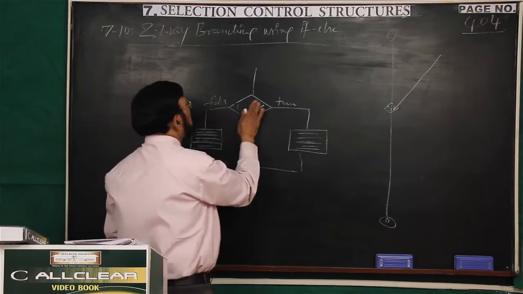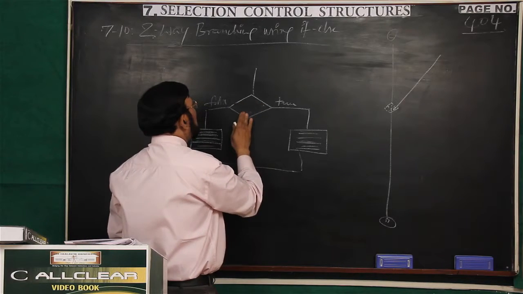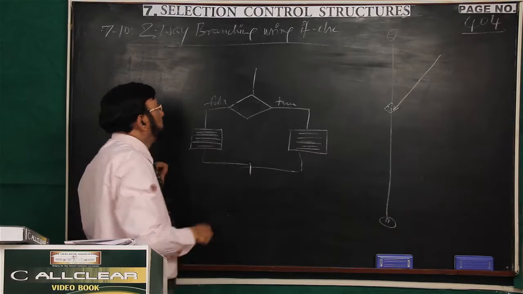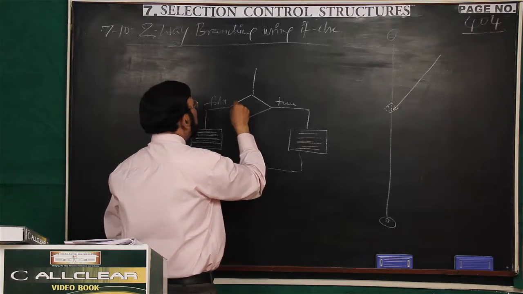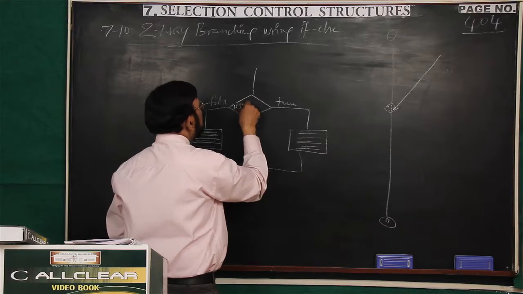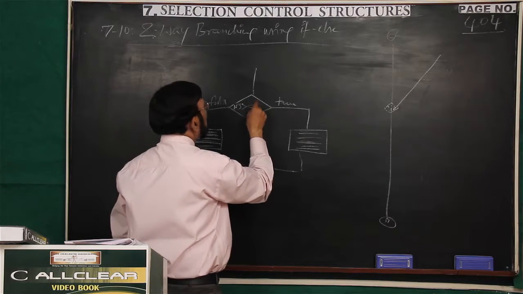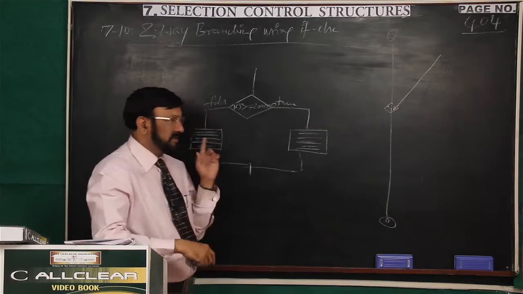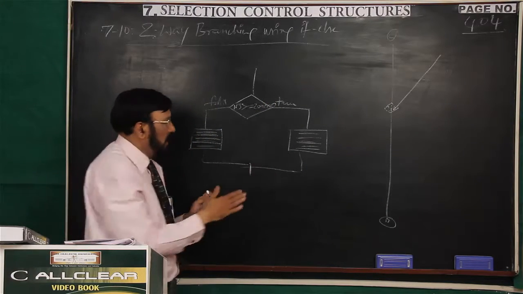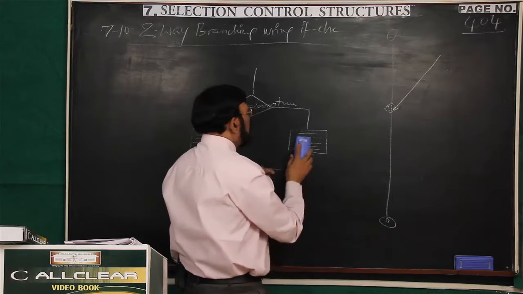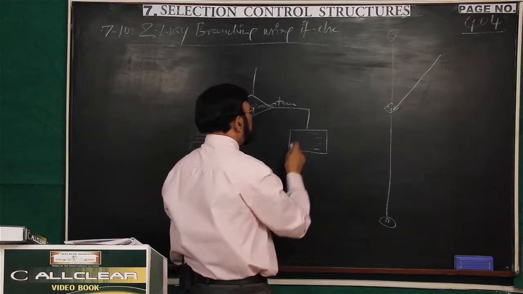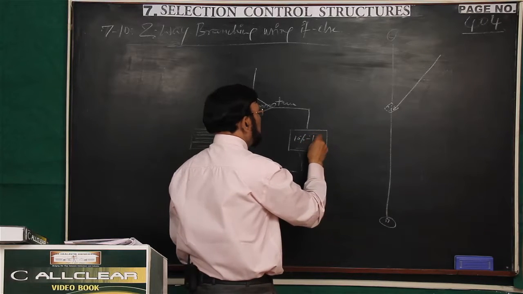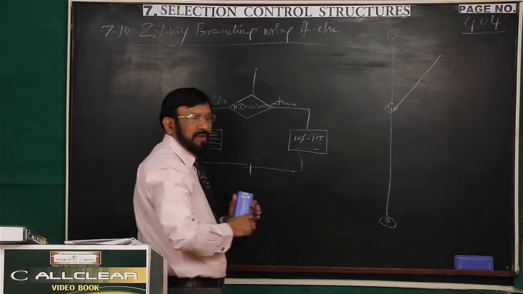And one more case, relating to calculation, I tell you. If net salary is greater than or equal to 2 lakhs, then 10% of the net salary is deducted for IT, income tax.